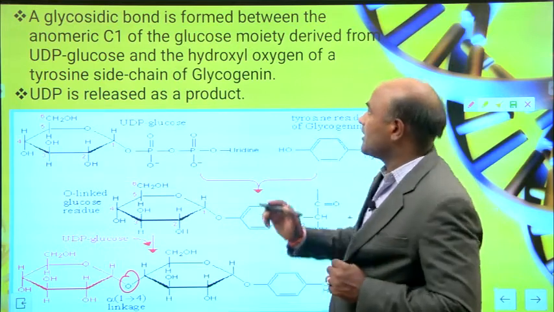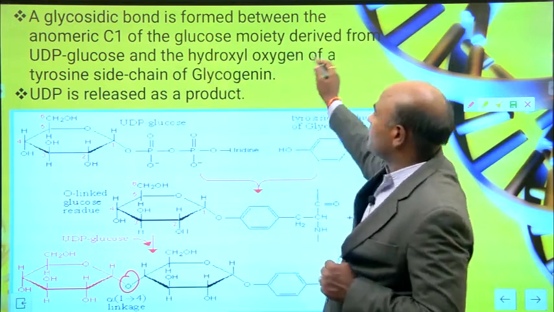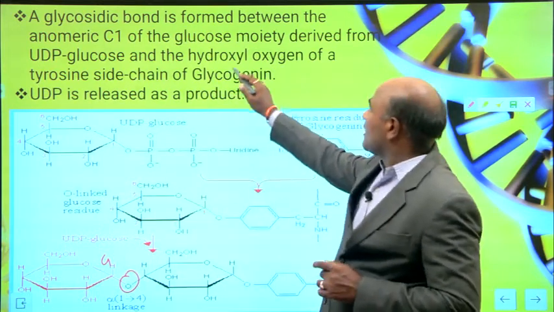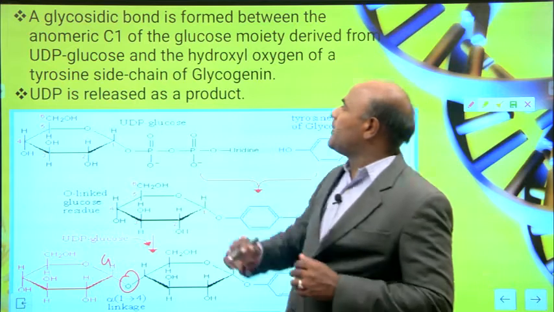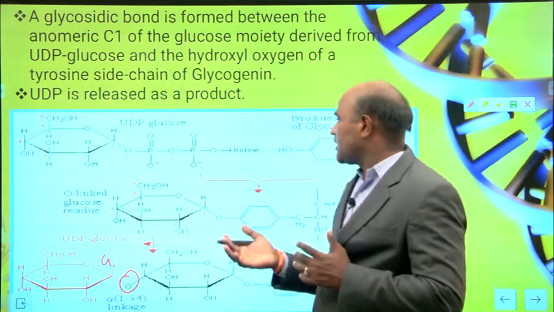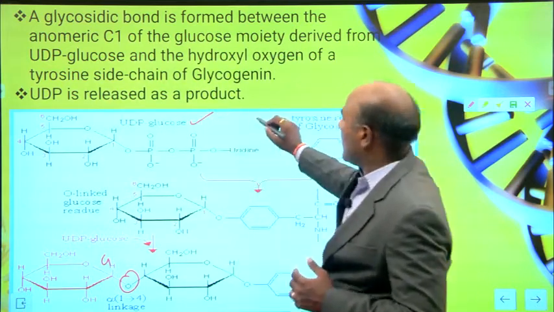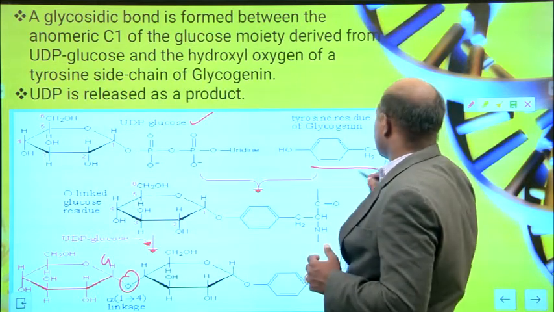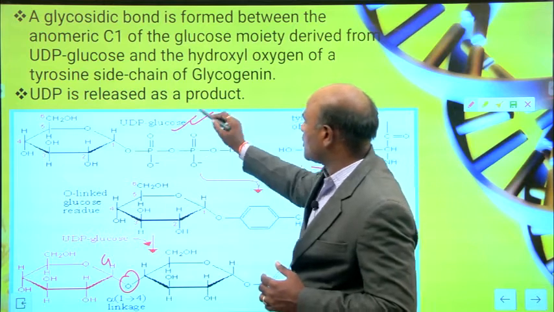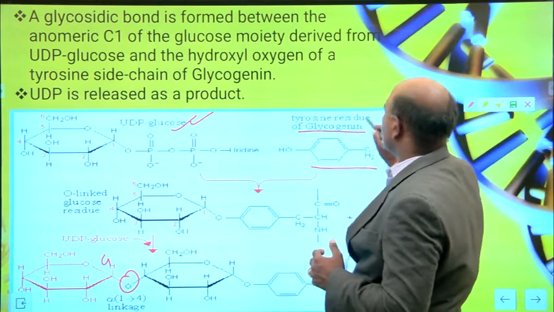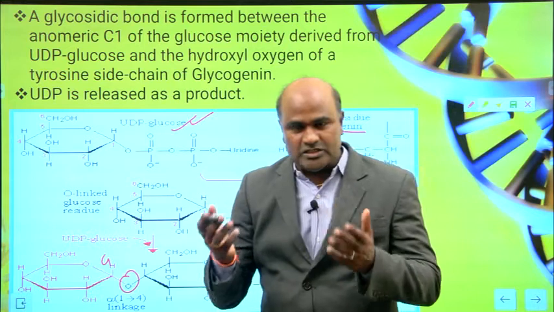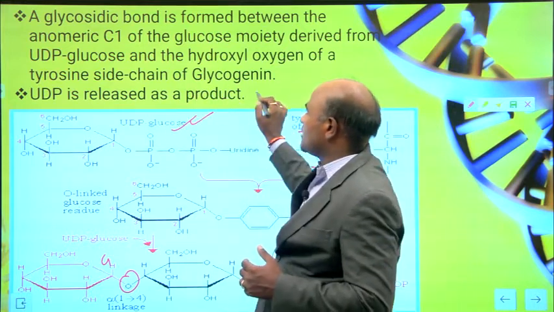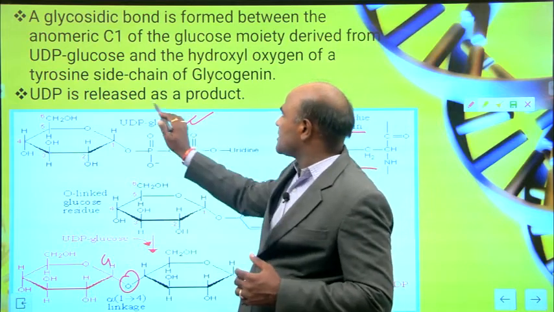A glycosidic bond is formed between the anomeric carbon of the glucose moiety derived from UDP glucose and the hydroxyl oxygen of the tyrosine side chain. So this one is the UDP glucose and this one is the tyrosine residue. The hydroxyl of the tyrosine chain of glycogenin reacts, and UDP is released as a product.